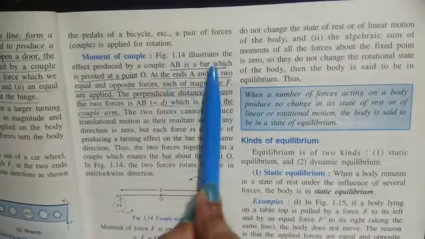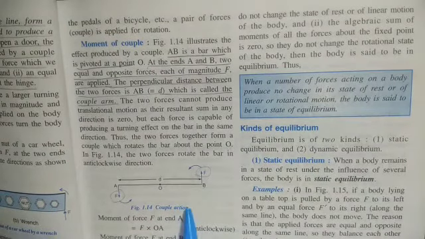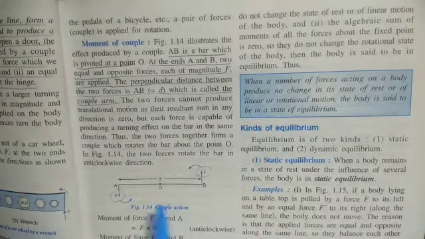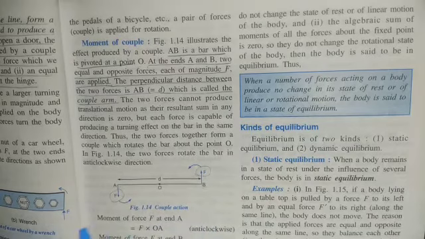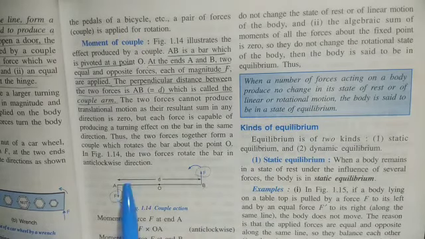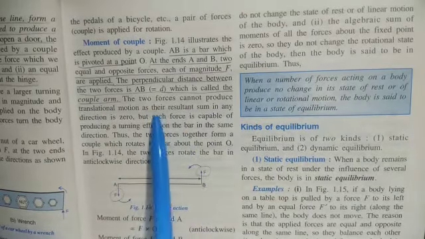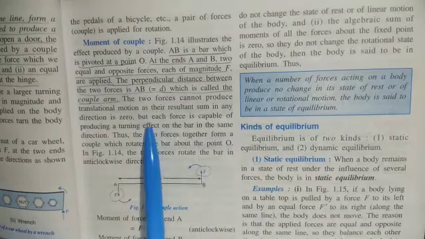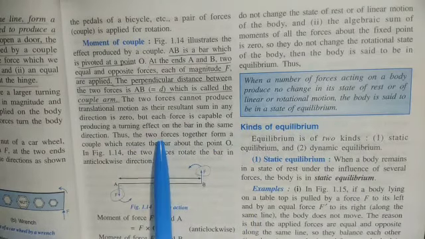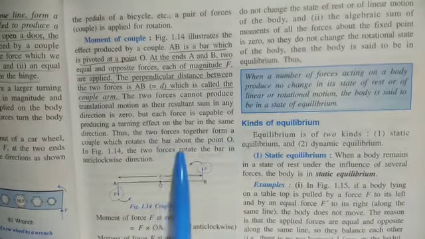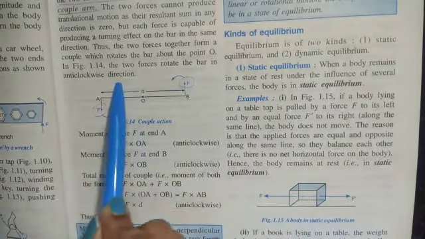Now, what is moment of couple? You can see over here, figure 1.4 illustrates the effect produced by a couple. AB is a bar which is pivoted at the point O. At the ends A and B, two equal and opposite forces each of magnitude F are applied. The perpendicular distance between the two forces, AB, is D, which is called the couple arm. So this is the couple arm. The two forces cannot produce translational motion as the resultant sum in any direction is 0, but each force is capable of producing a turning effect on the bar in the same direction. Thus, the two forces together form a couple which rotates the bar about the point O. So here in the figure we can see that the bar is rotated in the anti-clockwise direction.